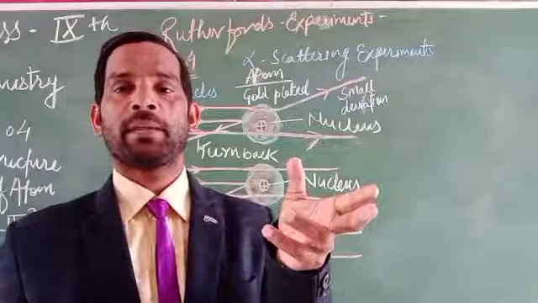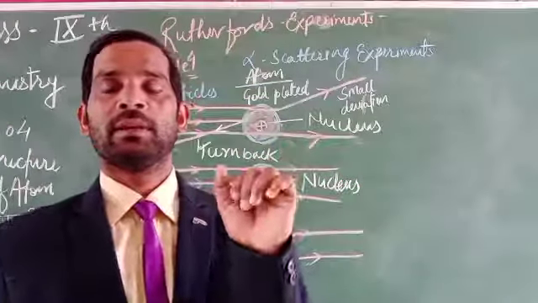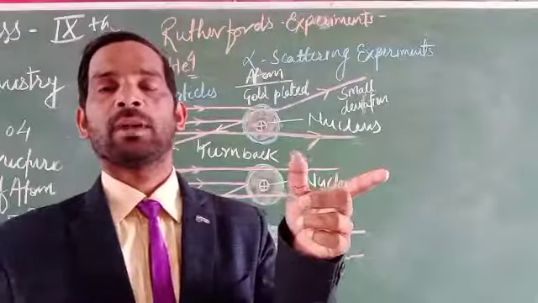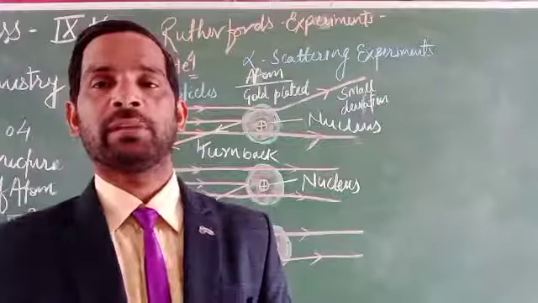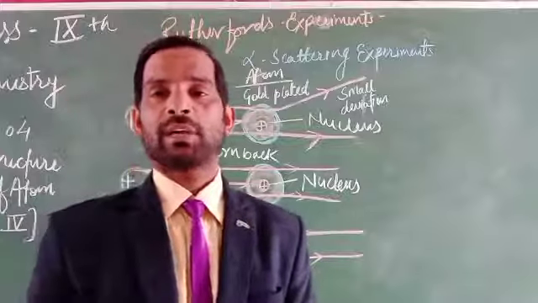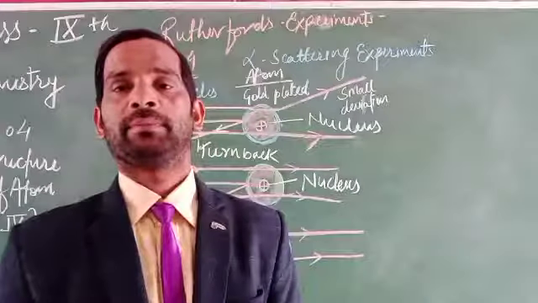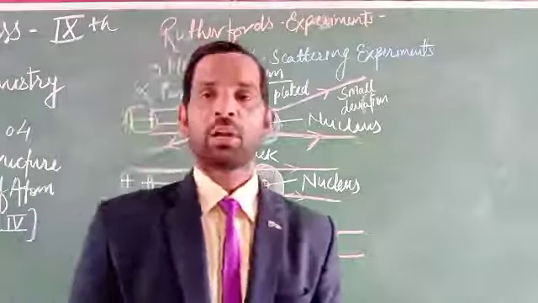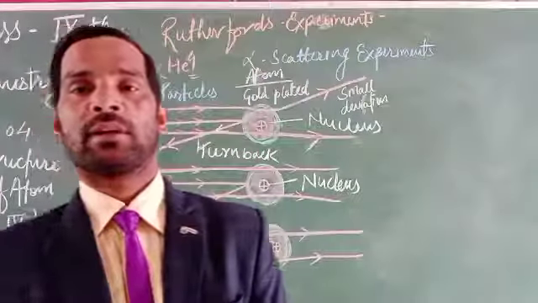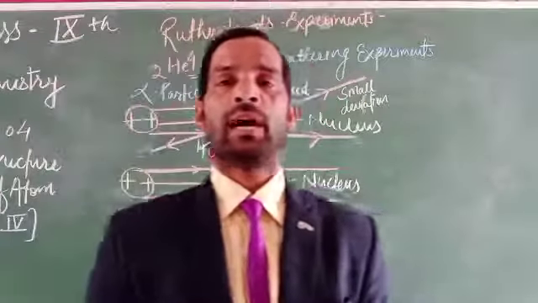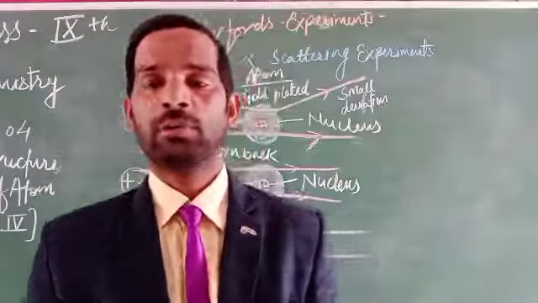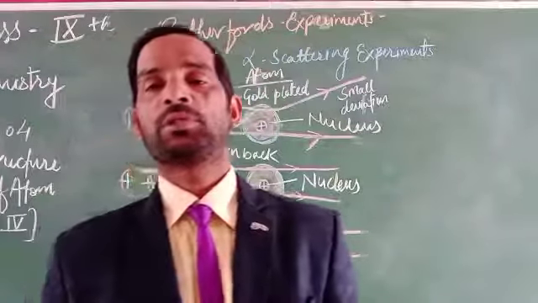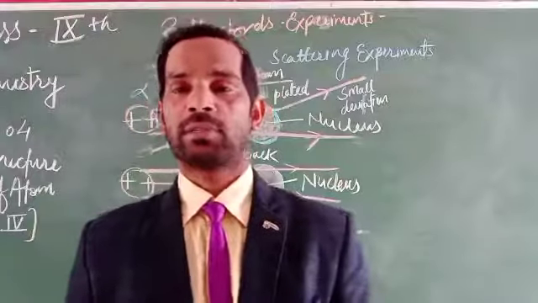Due to the repulsion, the rays which fall on the gold are turned back on their way. That means they have the same charge. Why? Because repulsion is happening. So it is concluded that there is a certain type of positive charge present in the center of any atom, and this positive charge is carried by the protons.